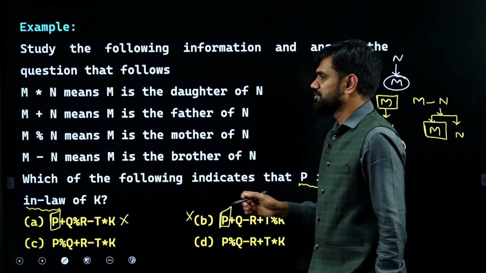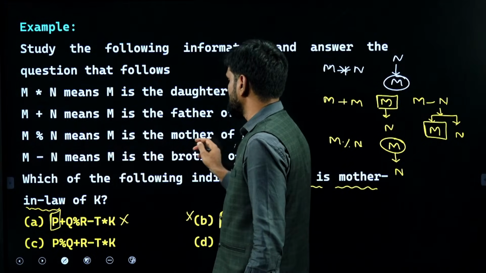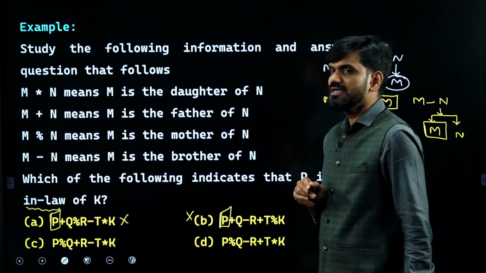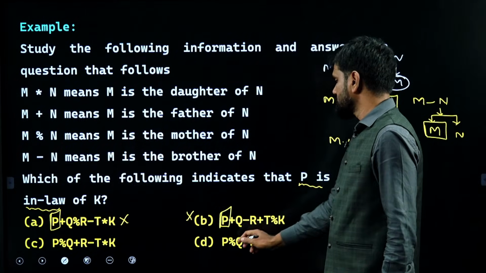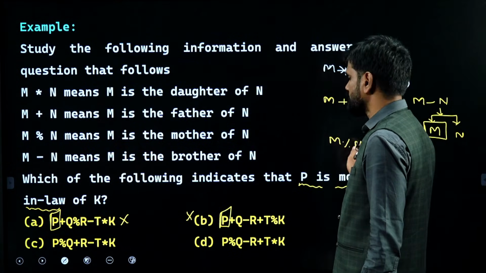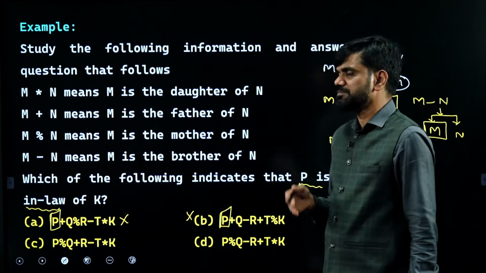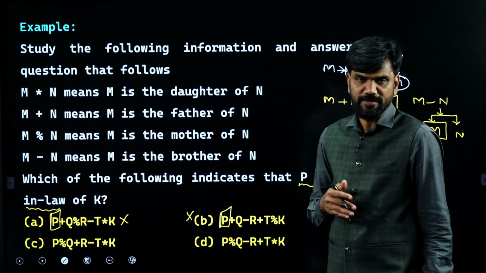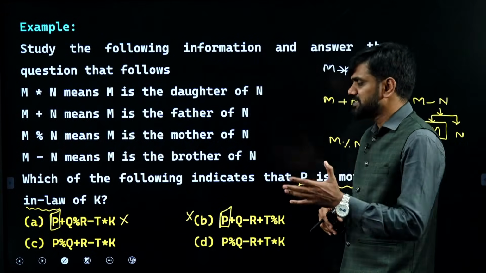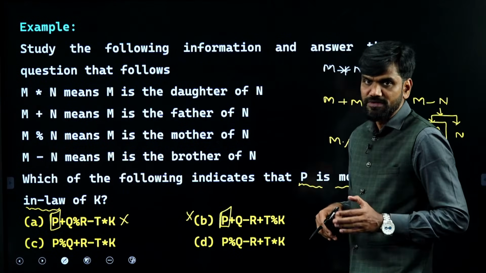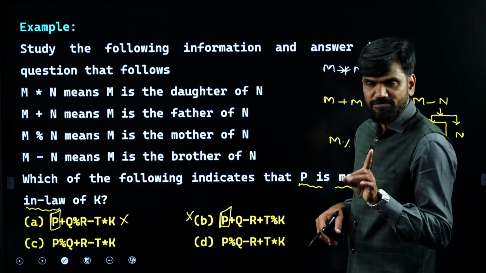P percent Q means P is the mother of Q. P is the mother of Q means P is a female. Here also P percent Q means P is the mother of Q. So here also P is a mother. That means in both the cases P is a female. As P is a female over here, there is a chance that either C or D can be my answer. Now I need to verify only C and D, don't test A and B further.